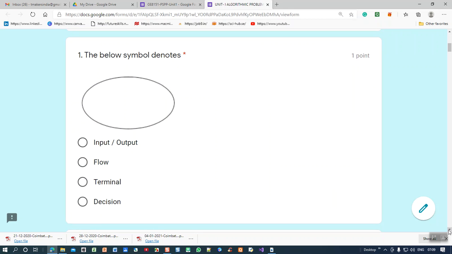It's very simple. The first question is related to notation: the below symbol denotes what?